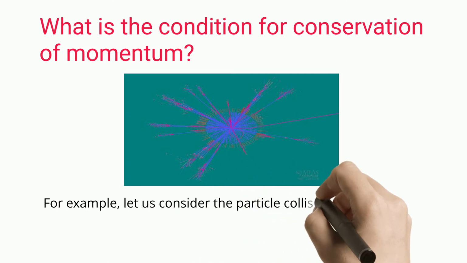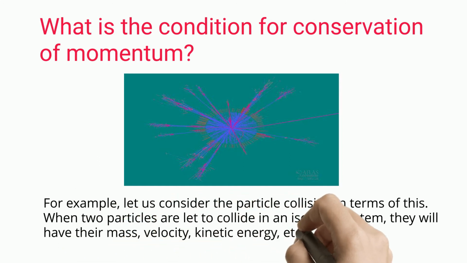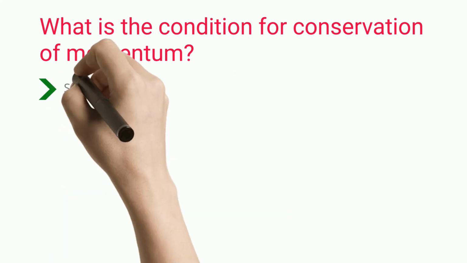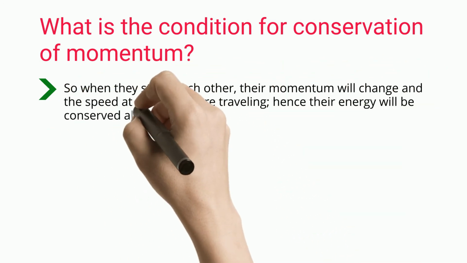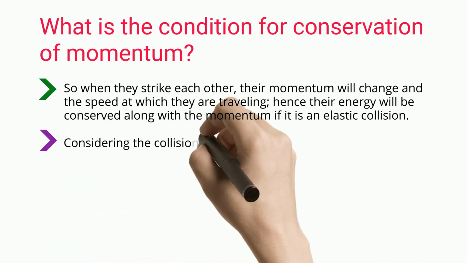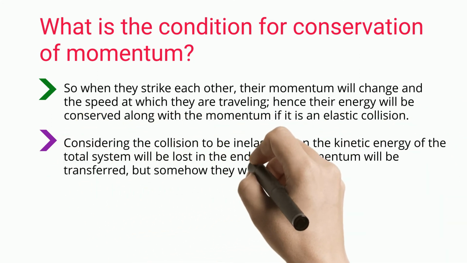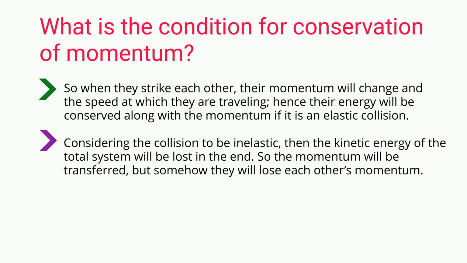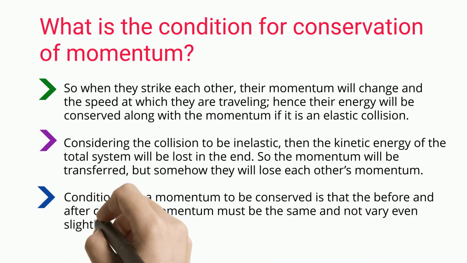For example, let us consider the particle collision in terms of this. When two particles are let to collide in an isolated system, they will have their mass, velocity, kinetic energy, etc. So when they strike each other, their momentum will change and the speed at which they are traveling. Hence their energy will be conserved along with the momentum if it is an elastic collision. Considering the collision to be inelastic, then the kinetic energy of the total system will be lost in the end. So the momentum will be transferred, but somehow they will lose each other as momentum. The condition for momentum to be conserved is that the momentum before and after collision must be the same and not vary even slightly.